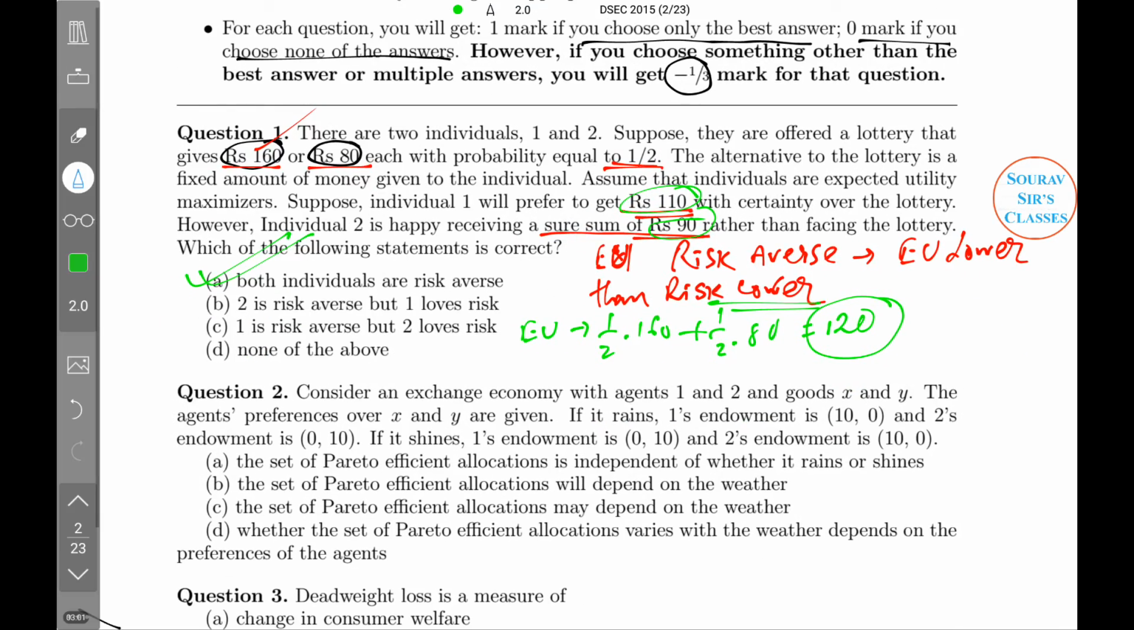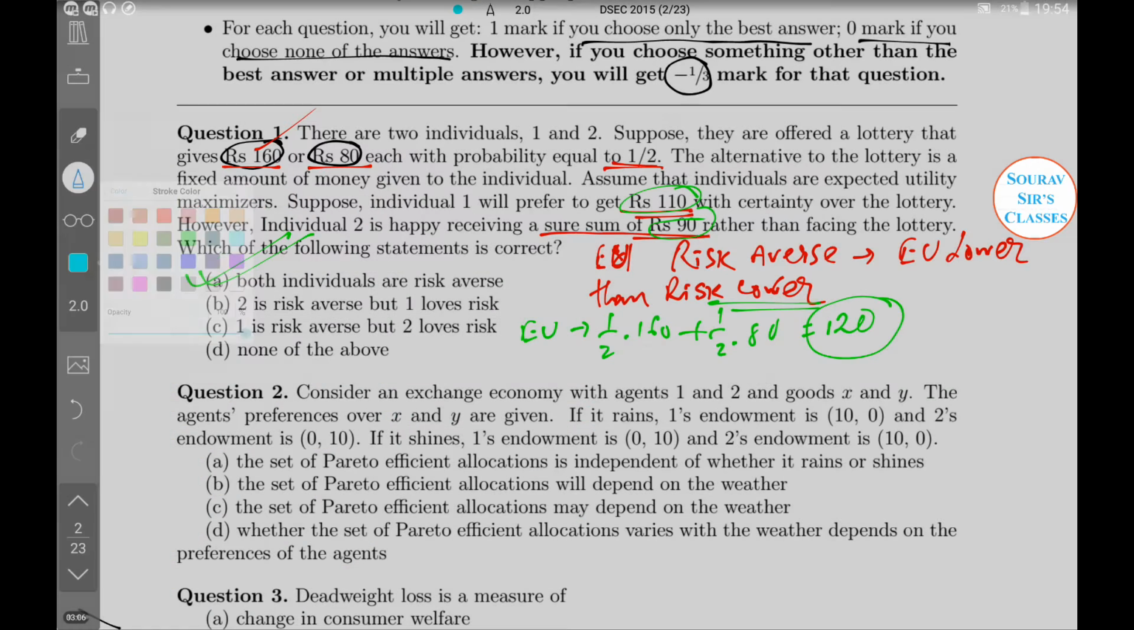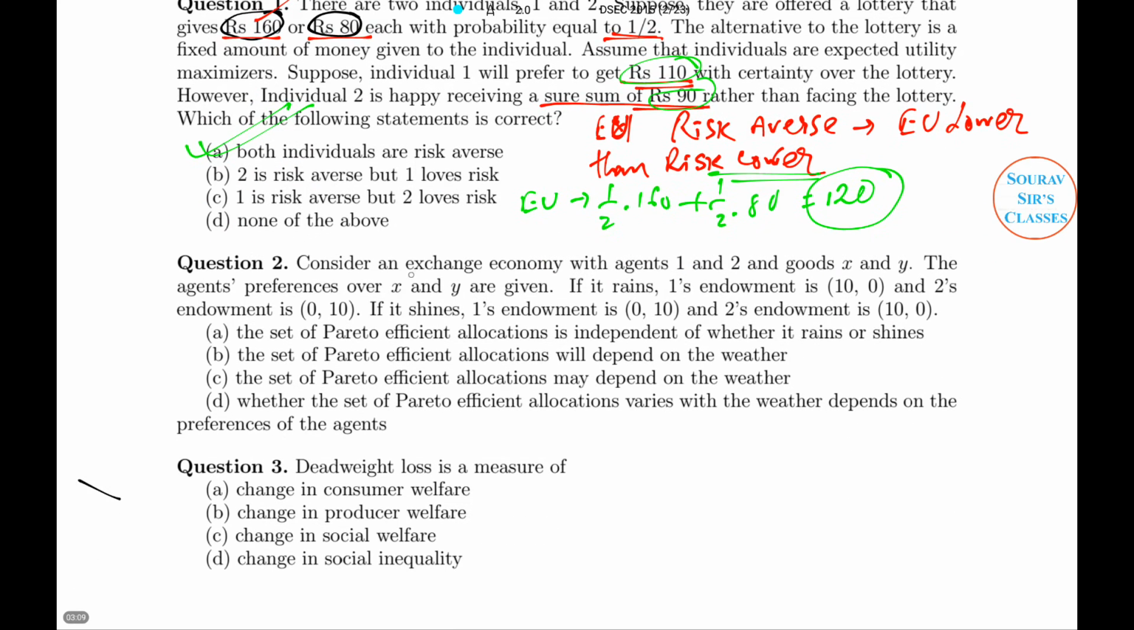Now we will be proceeding to the next question. It's an exchange economy question. In the exchange economy there are two agents, 1 and 2, and two goods, X and Y. The agents' preferences over X and Y are also given. If it rains, number 1's endowment is (10, 0) and number 2's is (0, 10). So obviously person 1 loves rain. And if it shines, then it's the exact opposite. Now we have to guess whether the set of Pareto efficient allocations is independent of whether it rains, or whether the Pareto efficient allocation depends on the weather.